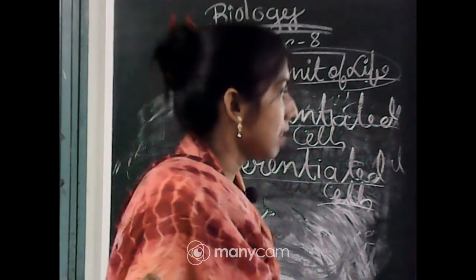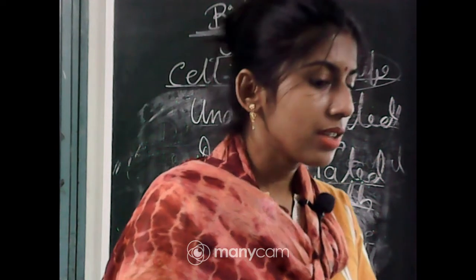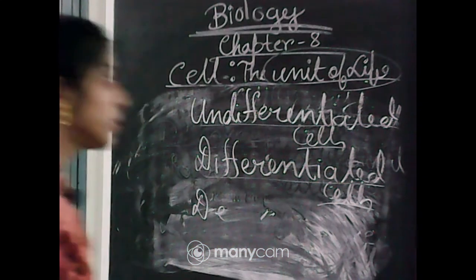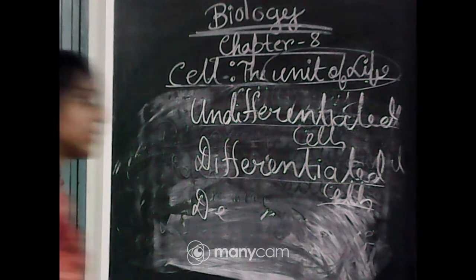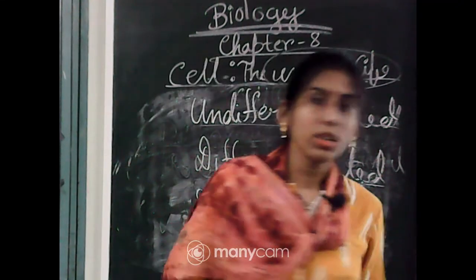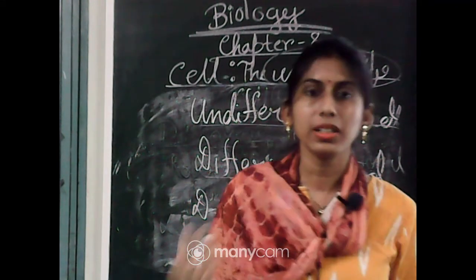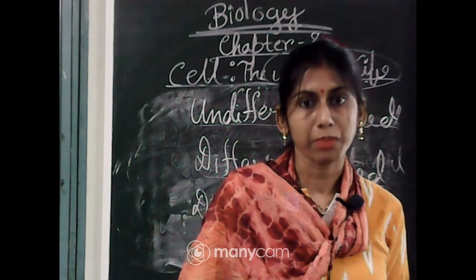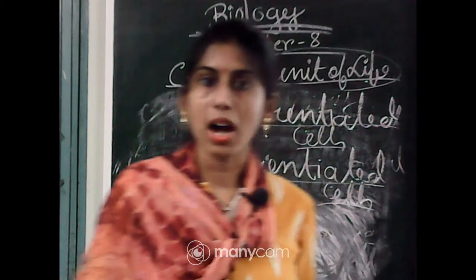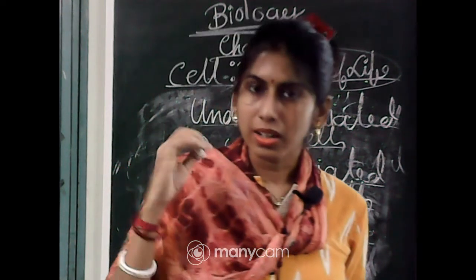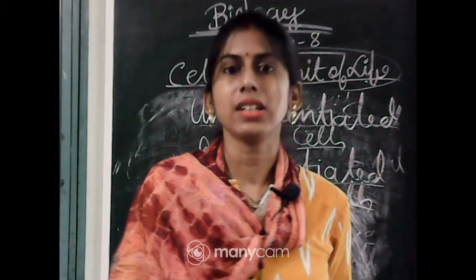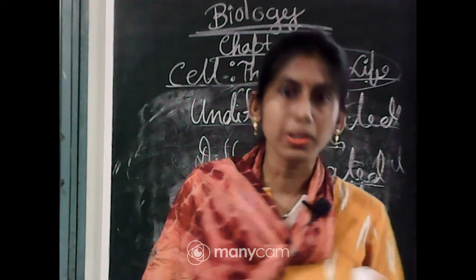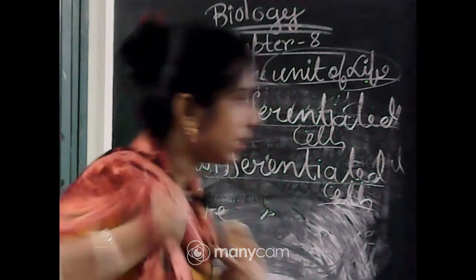I am teaching the cell, the unit of life, which is page number 125. It starts from page number 125. Each and every detail, whatever I will tell, you will not get from your book, because some of the details are not in your book, but they are necessary for your understanding. In your exam, questions will be asked from your book, but I will explain some parts in detail which are not in your book. So you have to listen carefully. You may note it down also. It will help you.